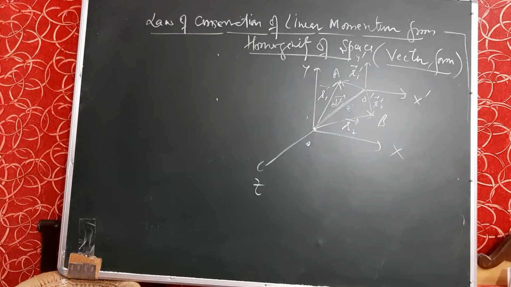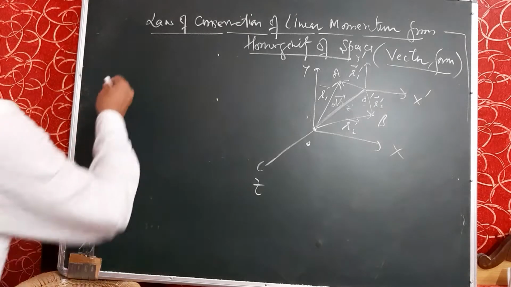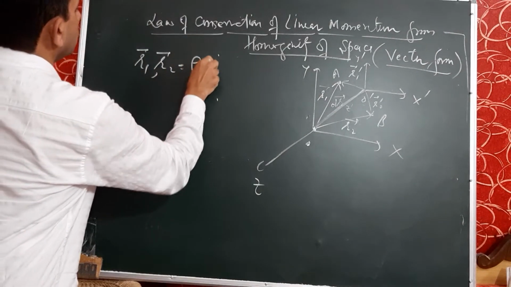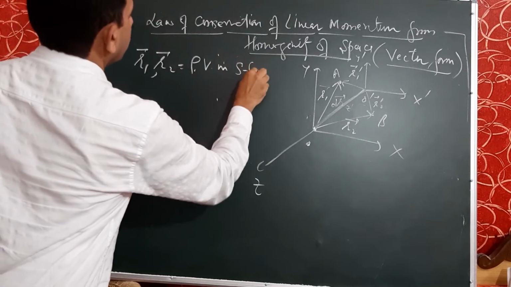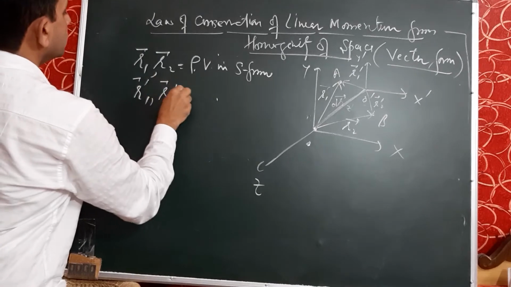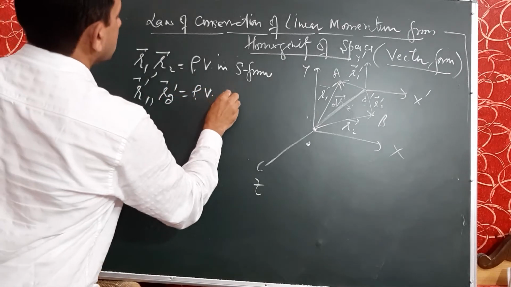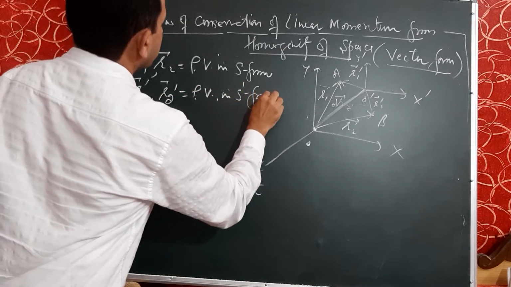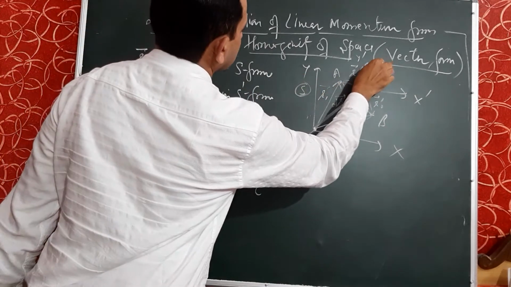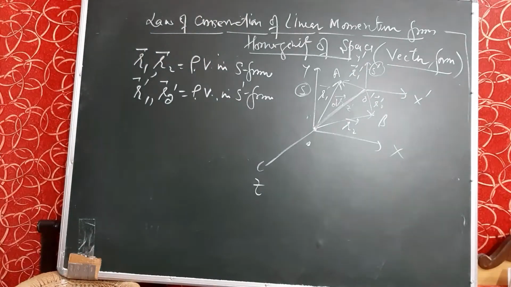So there are position vectors r1, r2. r1, r2 are the position vectors in the S frame, and r1 dash, r2 dash are the position vectors in the S dash frame. This is S and this one is the S dash frame. So we are observing these two particles A and B in both frames.